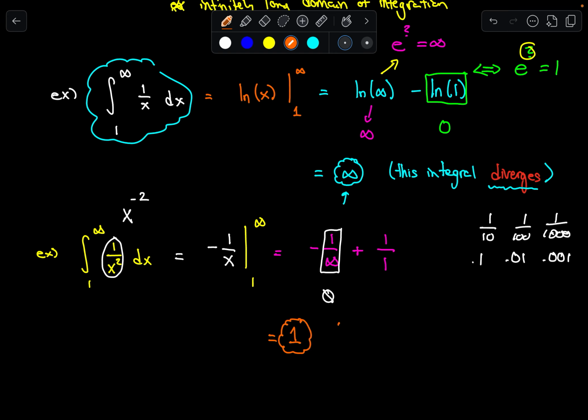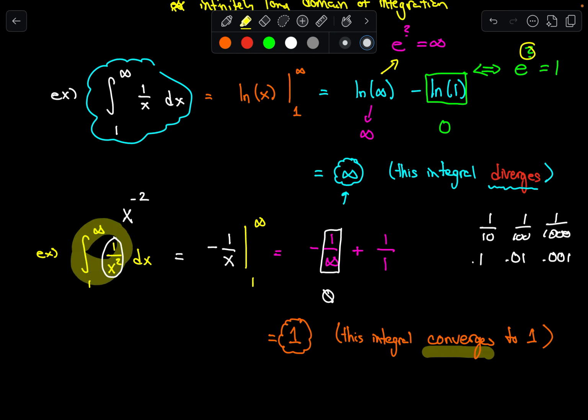And we would say that this integral converges. And we would say it converges to 1. Okay, so this word convergent or converges, if you hear an integral converges, that means that we were able to successfully evaluate this integral and get a number out. So up to this point in this class, every integral that we've been able to actually evaluate with real bounds like 3 to 7 and 0 to 2 and whatever, they've all been convergent, right? Every integral you've ever done that you get a number out, those are all convergent integrals.